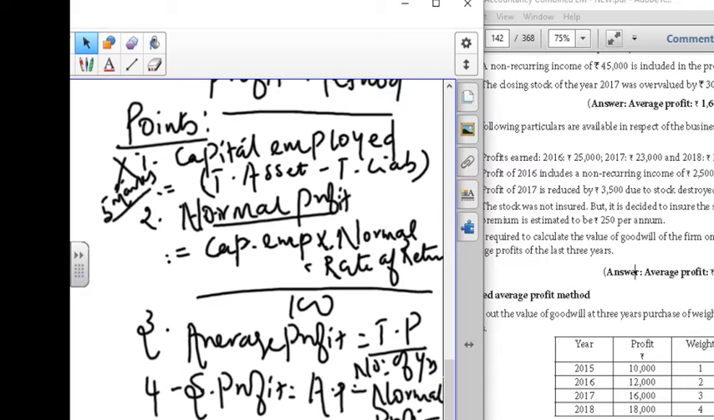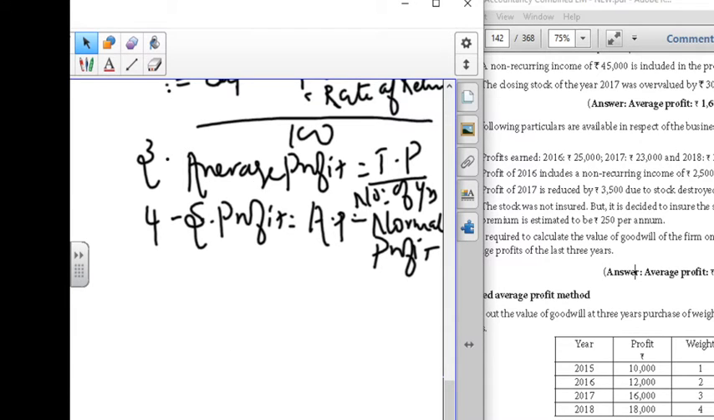If weighted is asked, then you have to do it with the weighted figures. So next, goodwill is equal to, you know that formula, super profit into number of years of purchases. Super profit into number of years of purchases is the methodology to do it.